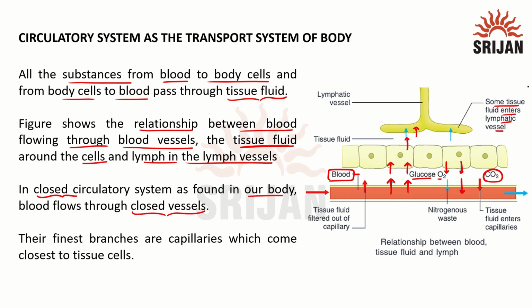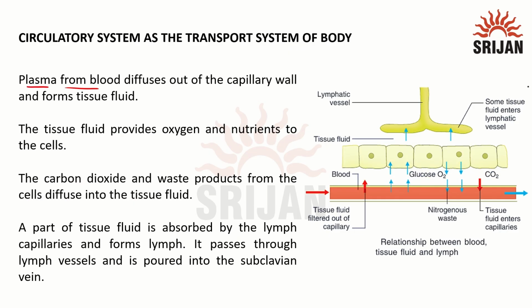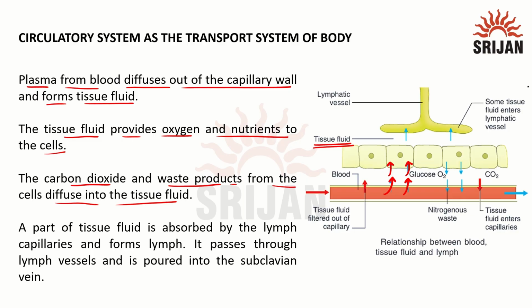The finest branches are the capillaries, which come closest to the tissue cells. Here, the plasma from the blood diffuses out of the capillary wall and forms the tissue fluid. The cells will not be able to enter the tissue fluid, but only the plasma, the fluid part, will enter. The tissue fluid provides oxygen and nutrients to the cell. The medium which is in direct contact with the tissue is the tissue fluid or the interstitial fluid. The carbon dioxide and waste products from the cell will diffuse into the tissue fluid.